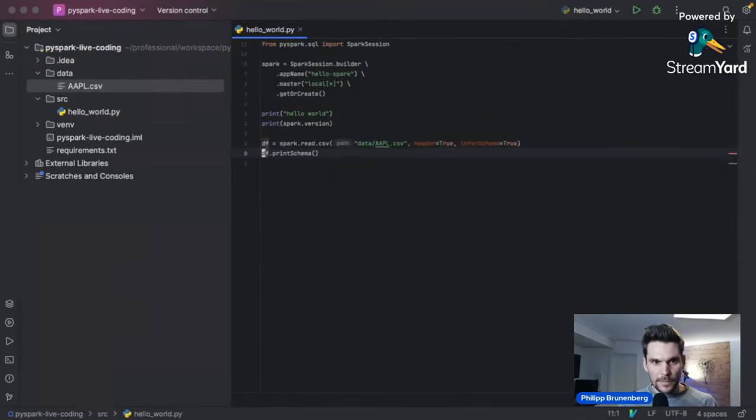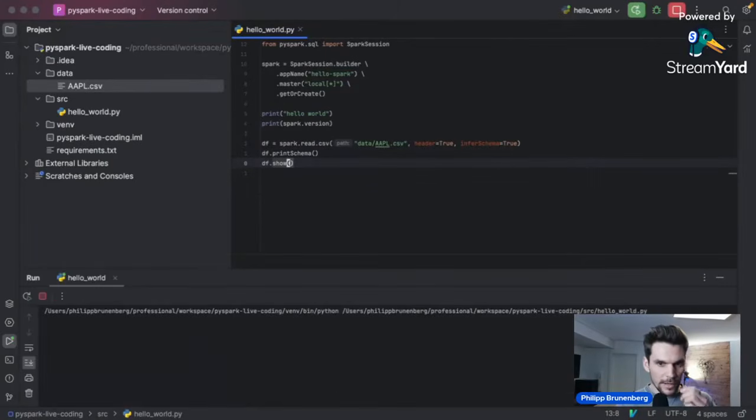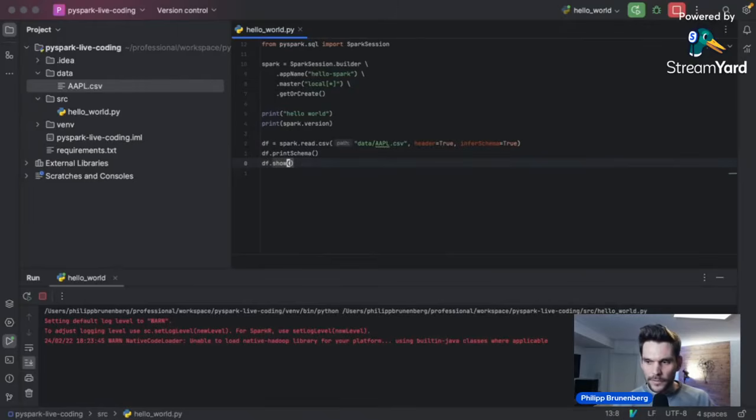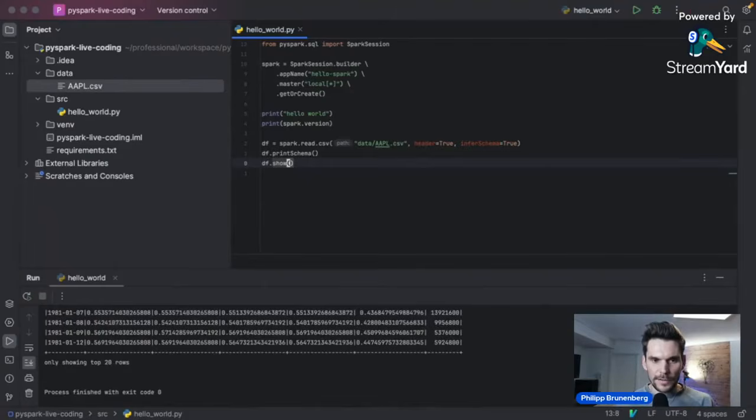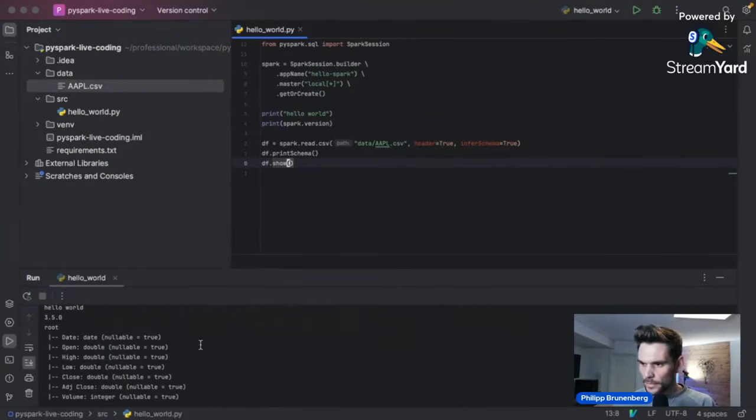All right, if we now print the schema and then DDF, we should have a good result. So why is it bad, or why is infer schema set to false per default? It's actually the case that Spark has to scan the entire CSV file, so all lines within the CSV files, to figure out the correct data type for each of the columns, which of course is costly. So we can do this for now just to play around with the data.